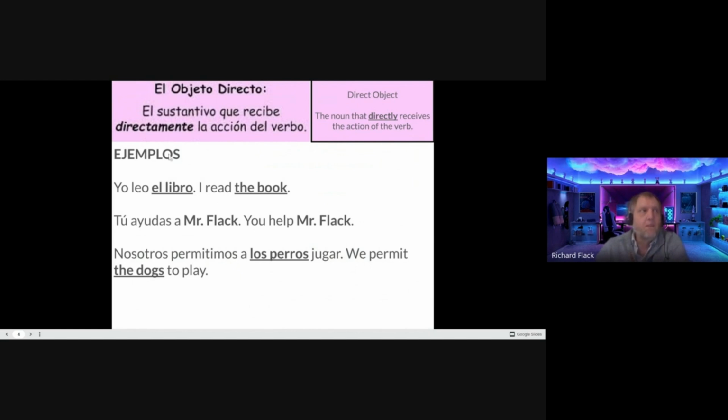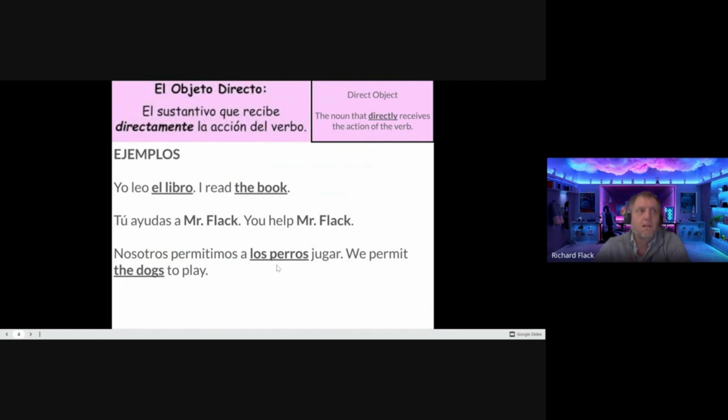So here are some ejemplos. Yo leo el libro. I read the book. So I is the subject, the action is reading, and the thing that is being read, the direct object, is the book. Tú ayudas a Mr. Flack. You help Mr. Flack. The subject is you, the action is helping, and the direct recipient of the help is Mr. Flack.